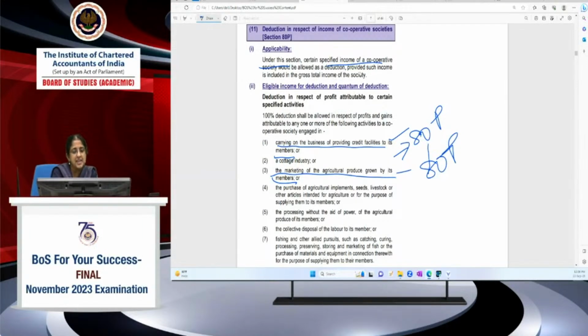Apart from that, there are other things also. Purchase of agricultural implements intended for agriculture or for supplying them to members. Collective disposal of labor of members, fishing and allied activity, processing without the aid of power of agricultural produce. Basically, in our case scenario, we are talking about the business of providing credit facility to its members and marketing of agricultural produce grown by its members. So for both these businesses, 100% deduction is allowed in respect of the profits and gains. Now we go further down.